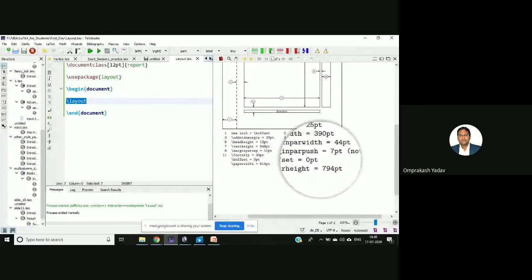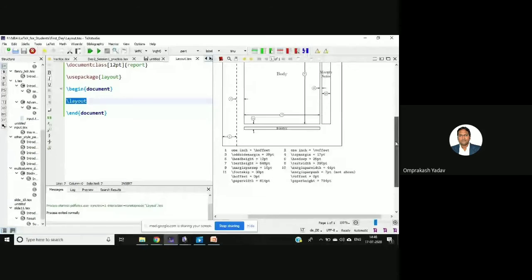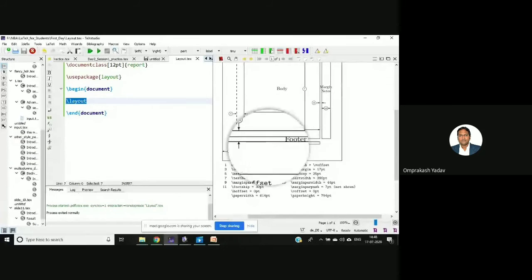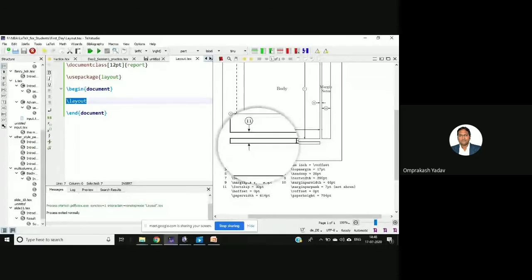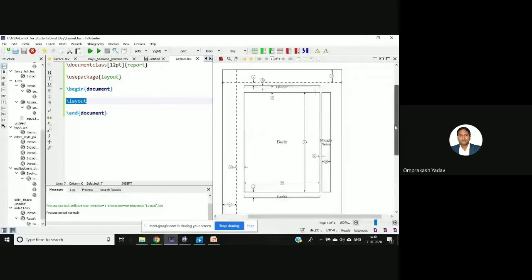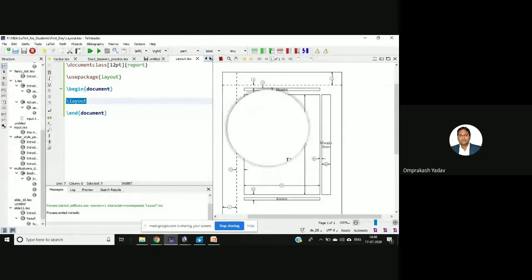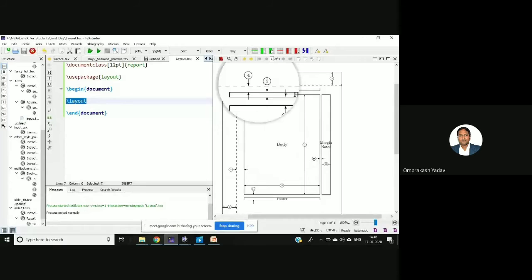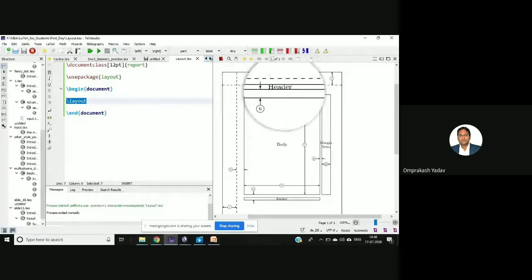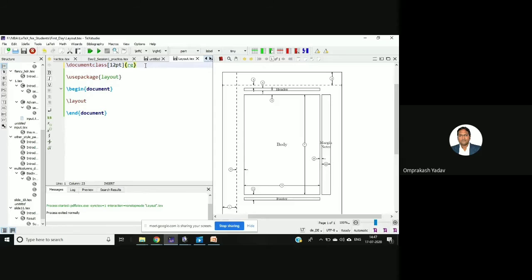Paper height 794 point. If you see here, this is the footer part, below is the footer. Okay, then this is the body part. Between this is the header area, the top header area. Okay, now let's change this to book.